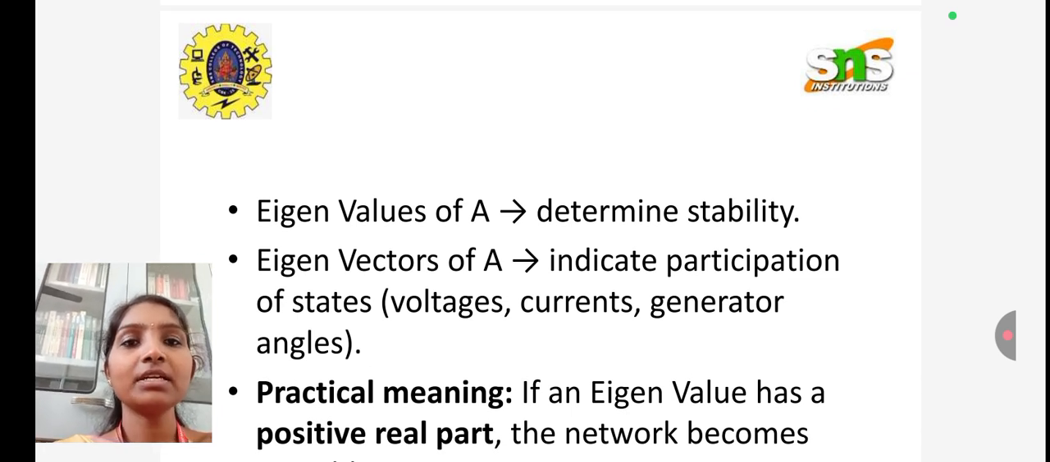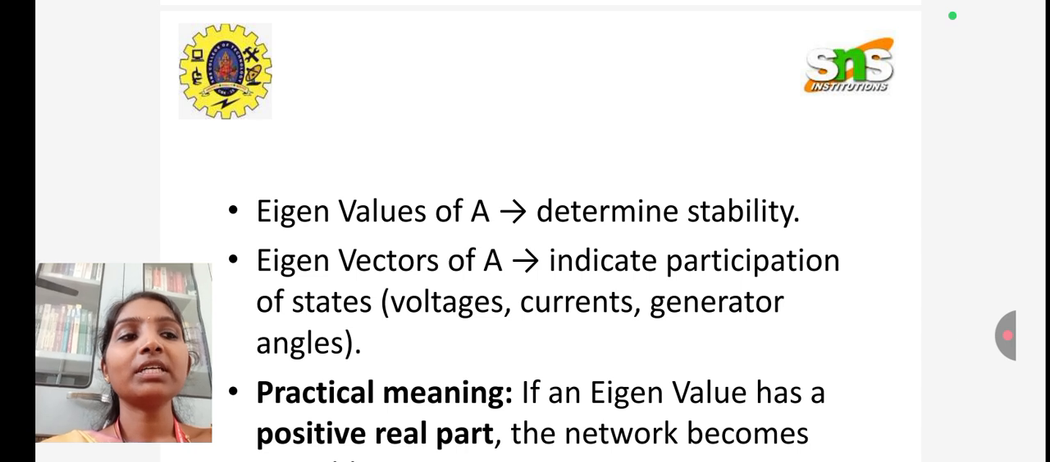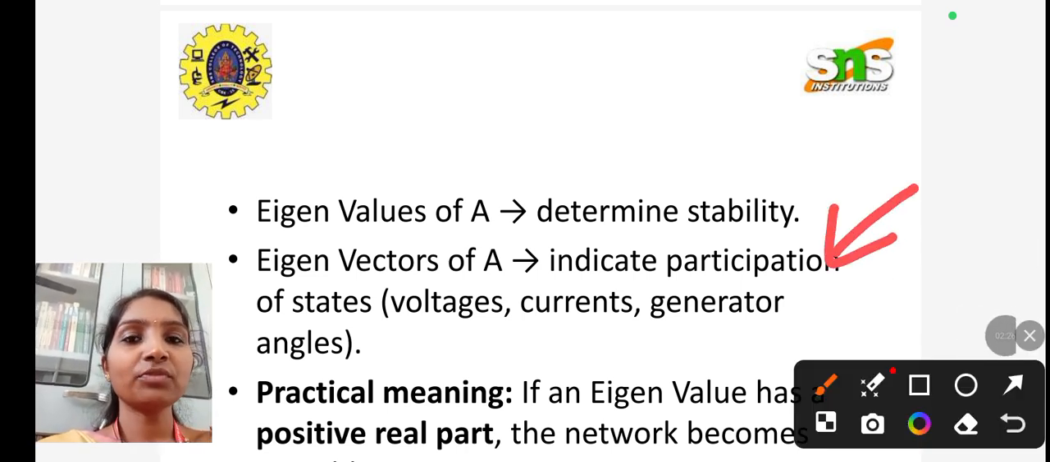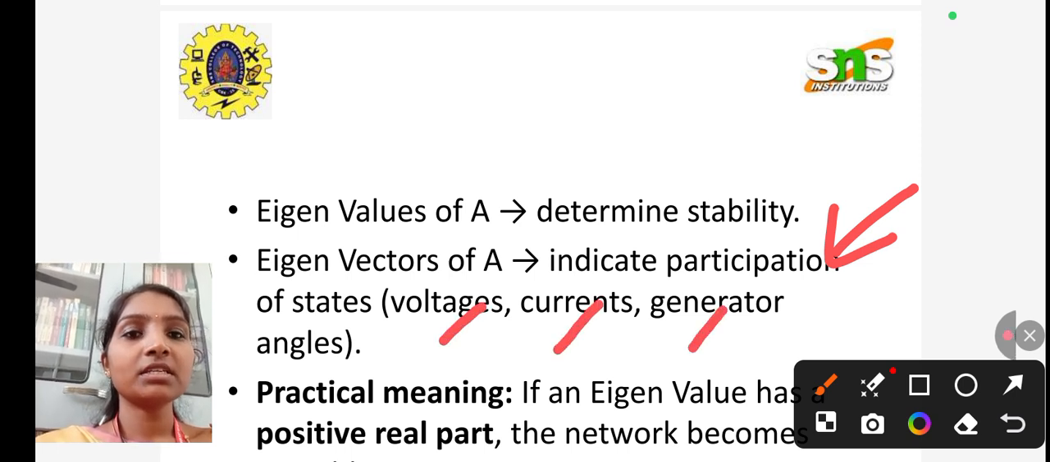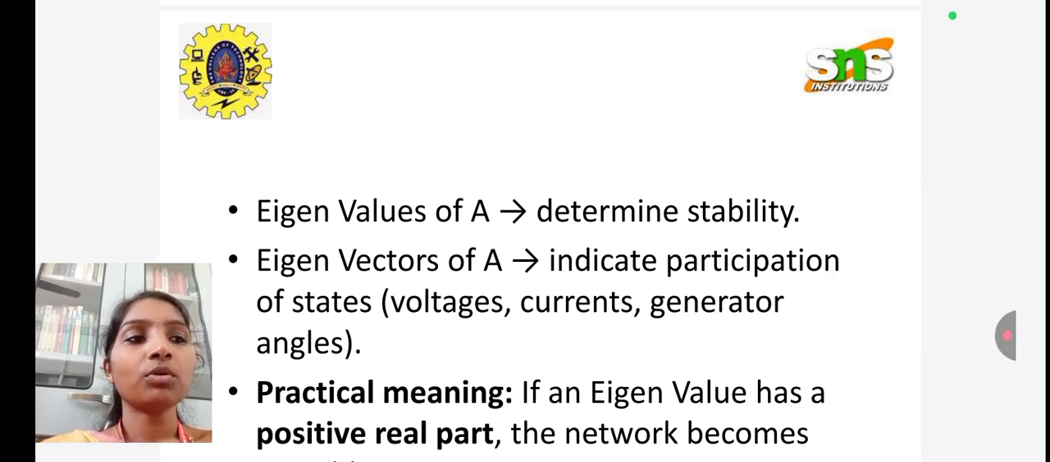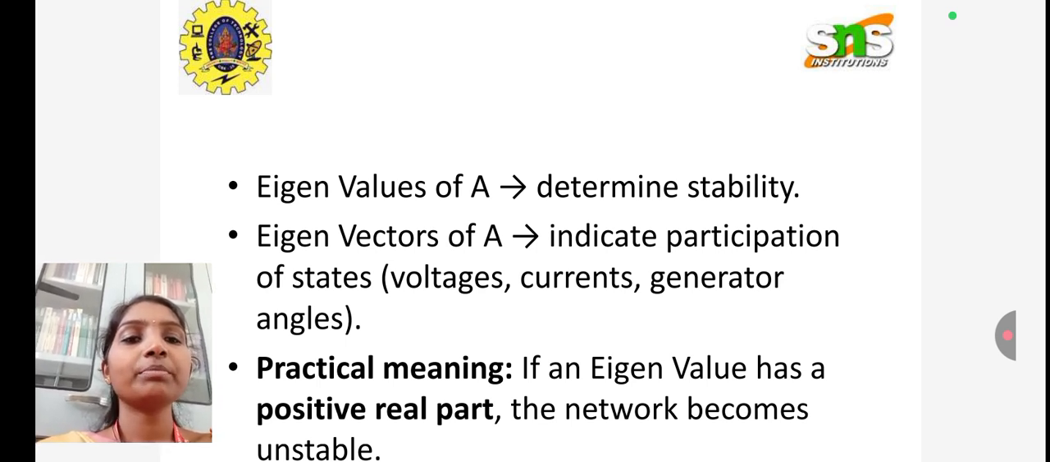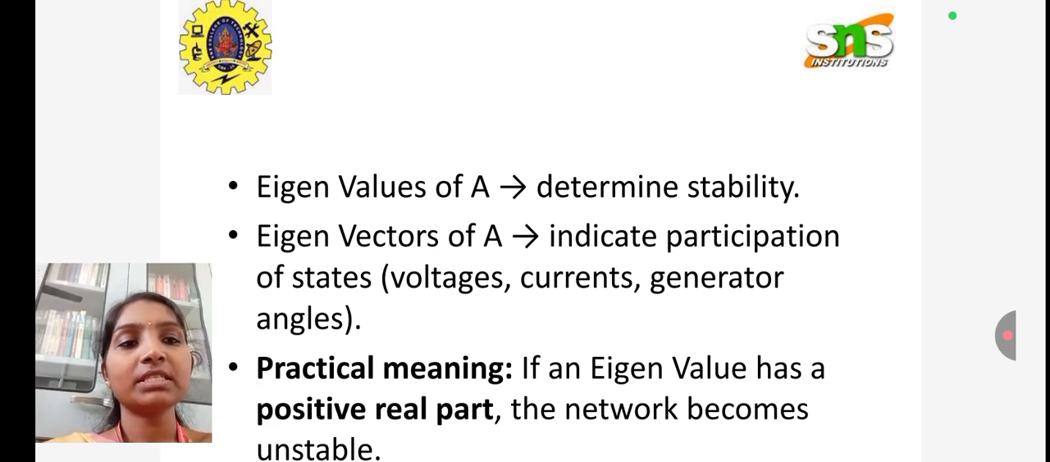Now, moving on to the mathematics concept. Eigenvalues of A determine the stability. Eigenvectors of A indicate the participation of the system states: voltages, currents, and generator angles. Practically, if an eigenvalue has a positive real part, the network becomes unstable. As discussed earlier, if it is a positive real part, we say that the system is unstable.